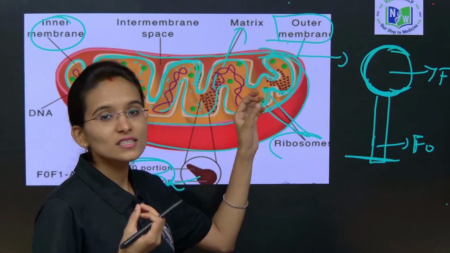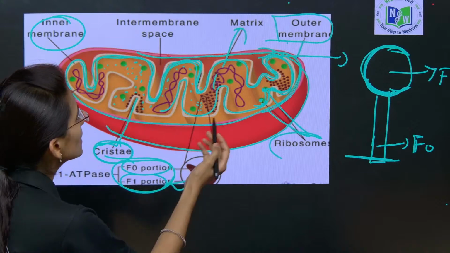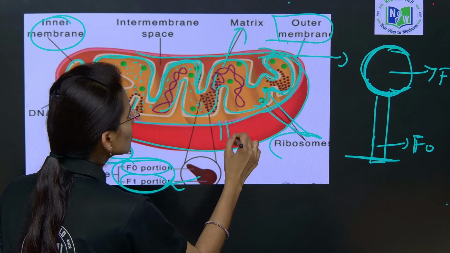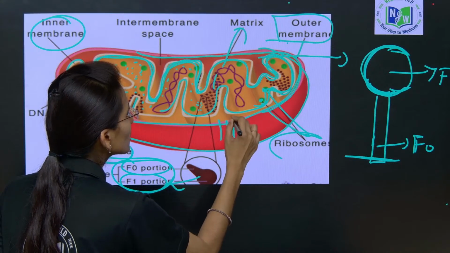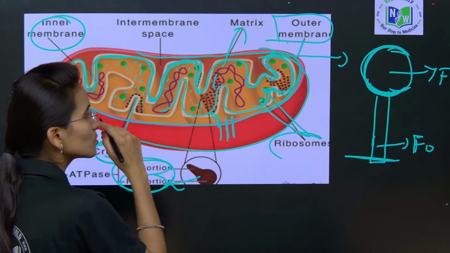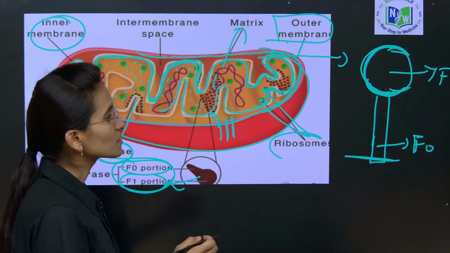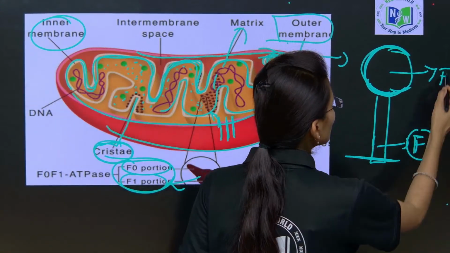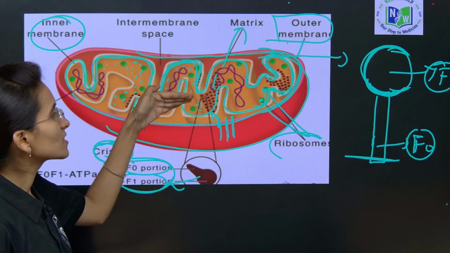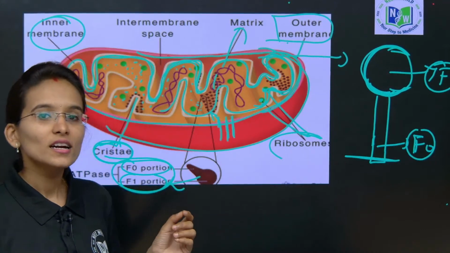The fluid or solvent present between the outer and inner membrane, the solutes or solvents can easily enter from the outer membrane to the inner membrane, and from there it is going to reach the cristae, that is, the matrix. Now these F0 and F1 particles are called the elementary particles. Inside the cristae and the matrix, several enzymatic reactions take place.